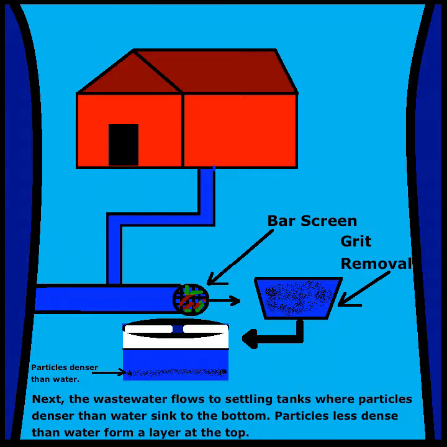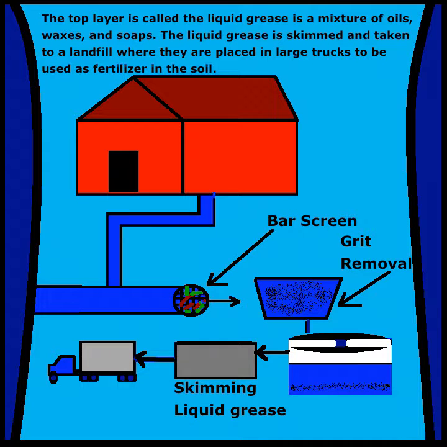Next, the wastewater flows to settling tanks where particles denser than water sink to the bottom. Particles less dense than water form a layer at the top. The top layer is called the liquid. Grease is a mixture of oils, waxes, and soaps. The liquid grease is skimmed and taken to a landfill where they are placed in large trucks to be used as fertilizer in the soil.